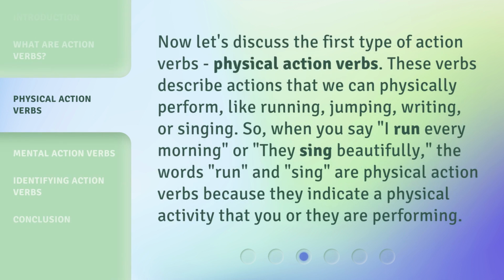Now let's discuss the first type of action verbs, physical action verbs. These verbs describe actions that we can physically perform, like running, jumping, writing, or singing. So, when you say, "I run every morning," or "they sing beautifully," the words run and sing are physical action verbs because they indicate a physical activity that you or they are performing.